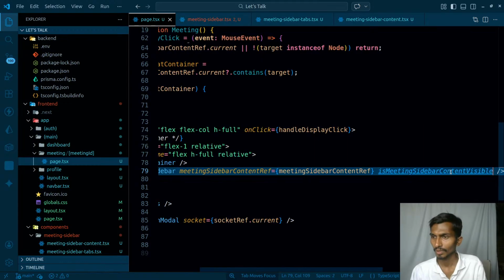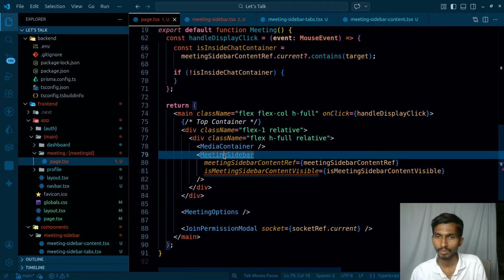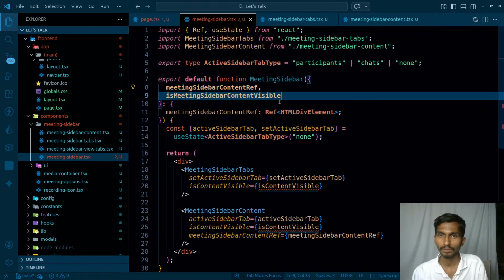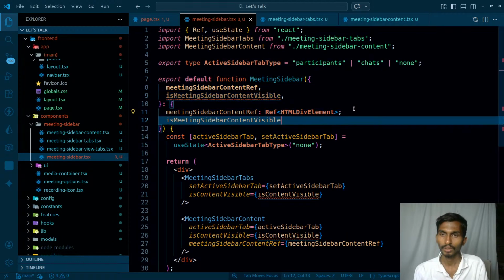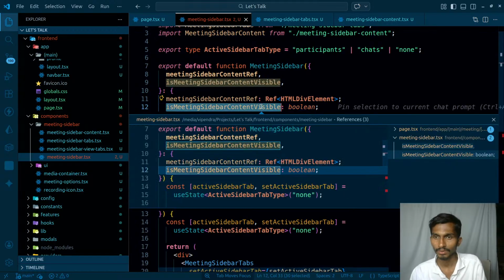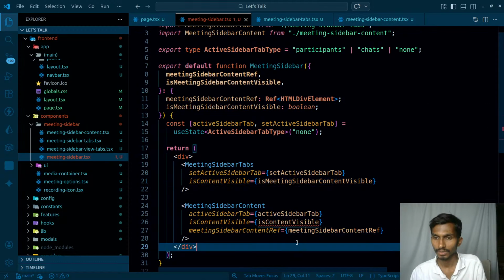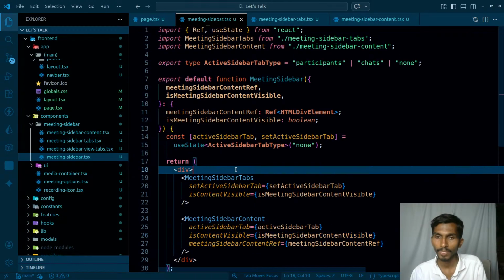So it's actually going to be passed like this. Once it is passed like this, I'm going to be getting it here, and that is going to be a boolean. After that, is content visible, I'm just simply passing it. Control C, it's going to be passed here like this. So is content visible means is meeting sidebar content visible, so this is fine. So I've done this much.